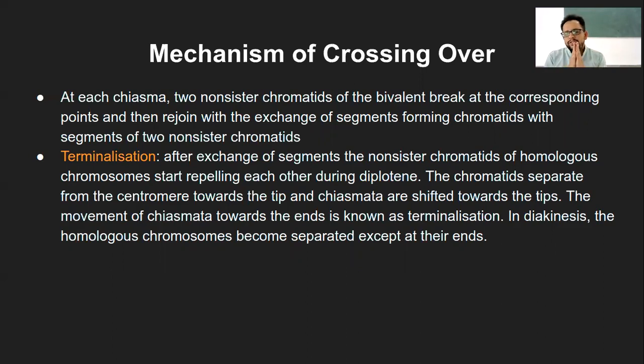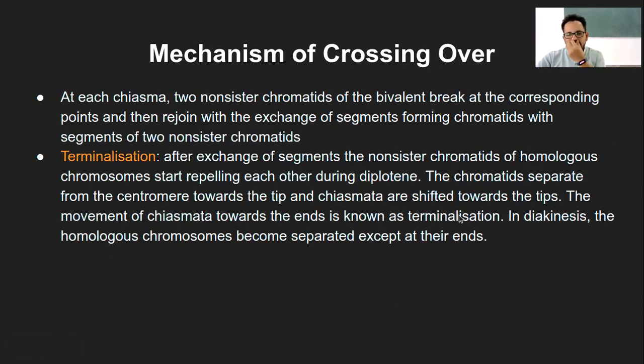Due to this, the strands which have exchanged material start repelling each other, and the chromatids separate from the centromere towards the tip, and the chiasmata shift towards the tip. Chiasmata shifting towards the tips means, if that junction is not required, or if a double crossover is required, that's when this shifting happens.